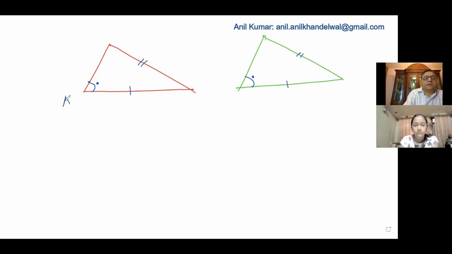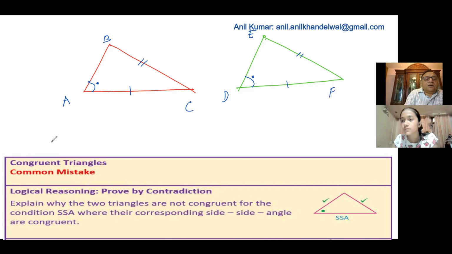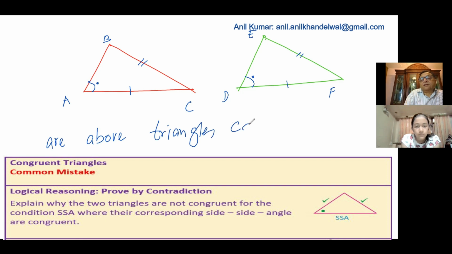Let me say ABC, DEF. Are the above triangles congruent? That is my question.